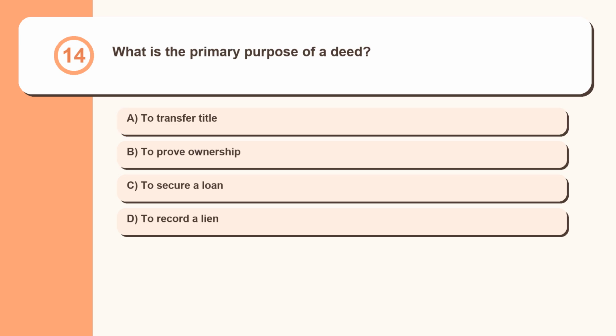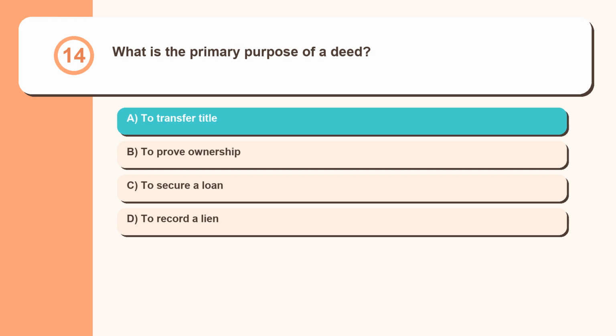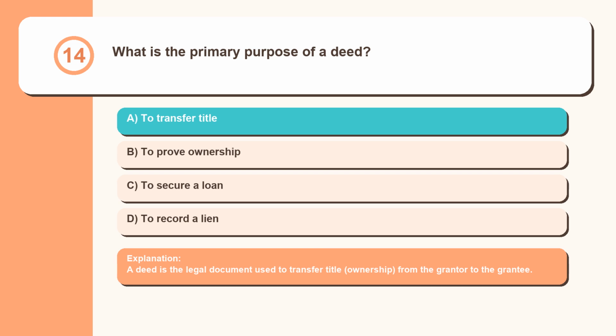Question 14. What is the primary purpose of a deed? To transfer title, to prove ownership, to secure a loan, to record a lien. A deed is the legal document used to transfer title, ownership, from the grantor to the grantee.